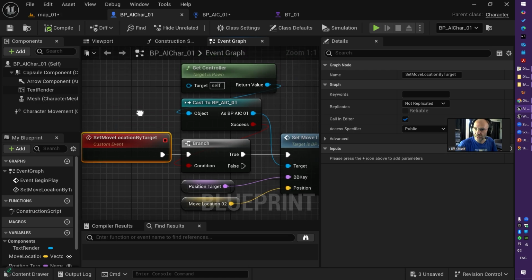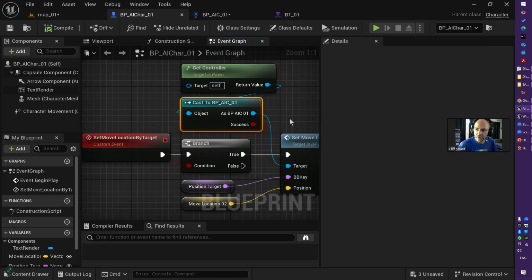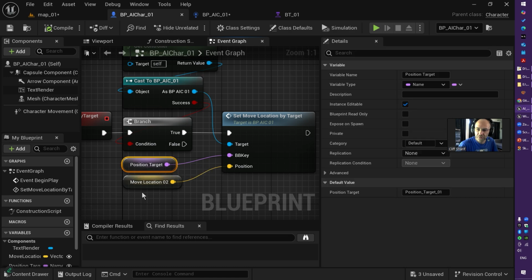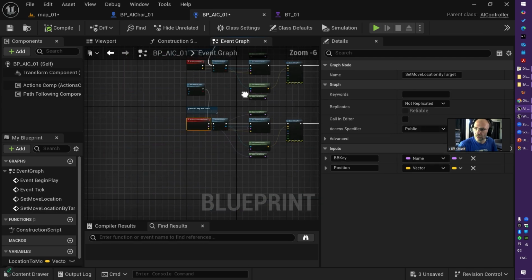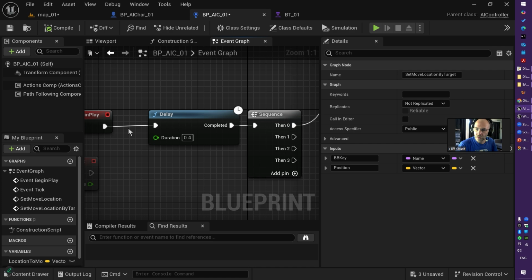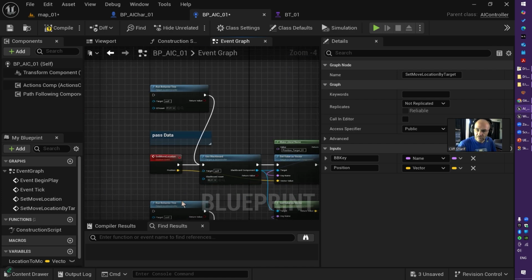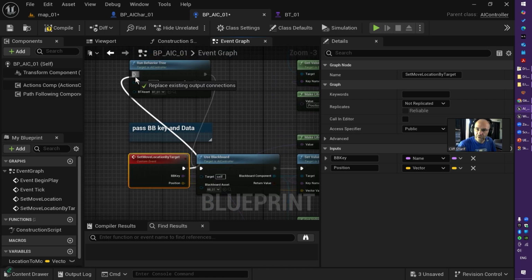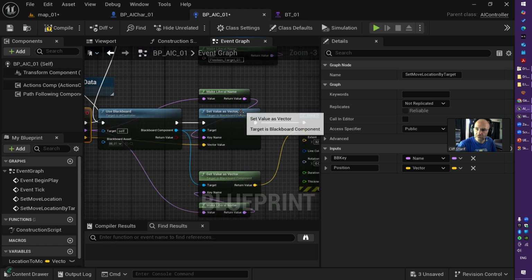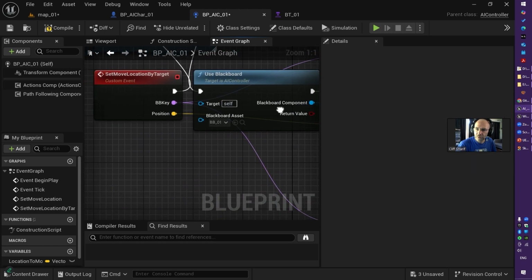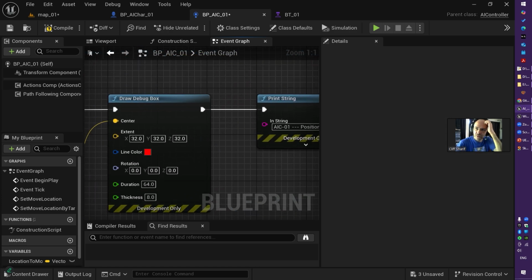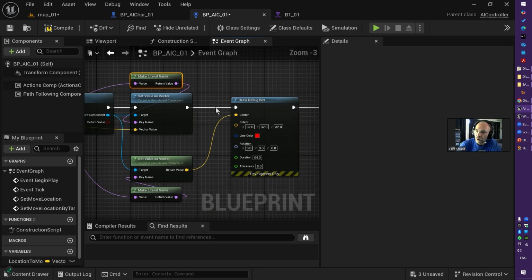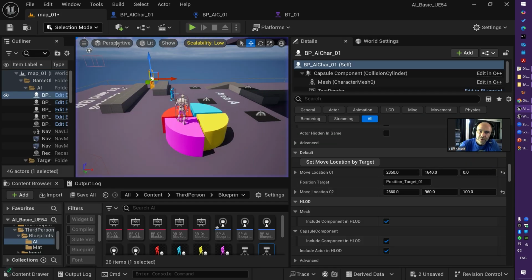And here we go. So what is happening? I get the controller, cast it to AI controller. From AI controller, set the Blackboard key name, position number 2. So here I have already set my behavior tree to be used. Let's just make it from here, like this. And then I grab the name from that BB key, set the position, and just get it and draw a debug box, compile and save.